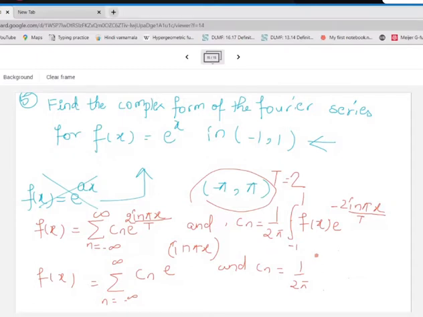So this will become integration from minus 1 to 1 of f of x e raised to minus 2 i pi x divided by 2. So this 2 and this 2 will get cancelled. So it will be n, the n was left out here. So this 2 and this 2 will get cancelled, and we will have the expression n pi x only. That's it.